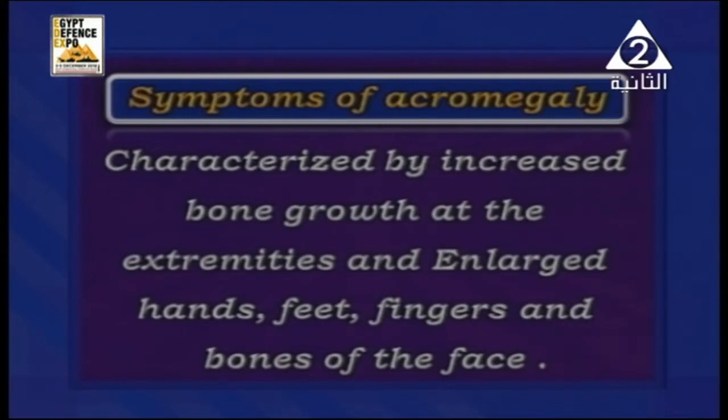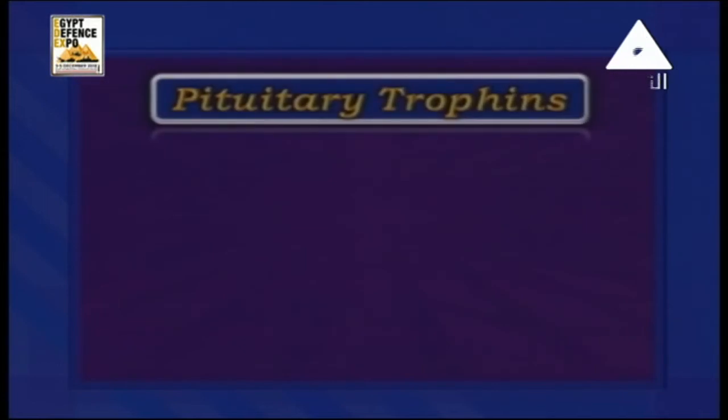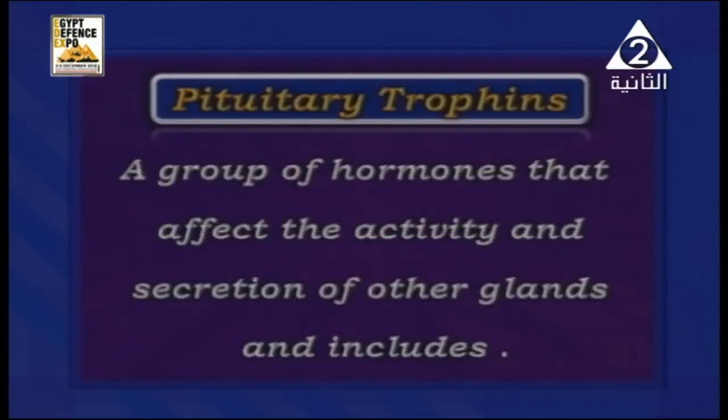After that, we have a group of hormones called pituitary trophins. Pituitary trophins are a group of hormones that affect the activity and secretion of the other glands. And they include what?